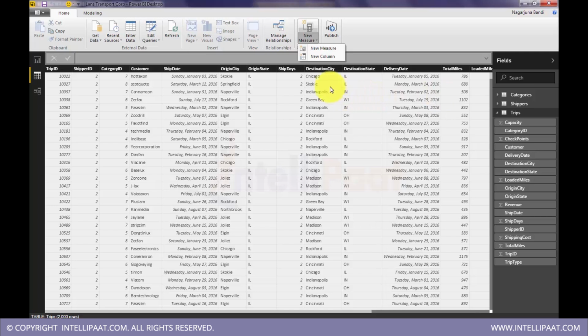So for such needs we'll create a measure. We have to decide first what we want to create, a measure or a column. For both we will use DAX. DAX is very simple, we don't need to worry about that. If you are at least somewhat aware of Excel formula writing, you can easily pick it up, because DAX is completely Excel formula based.